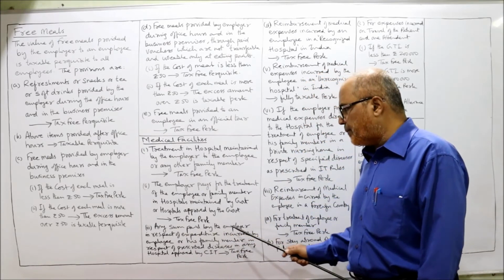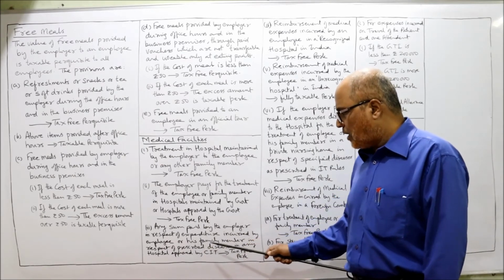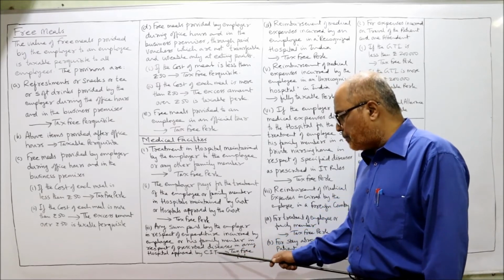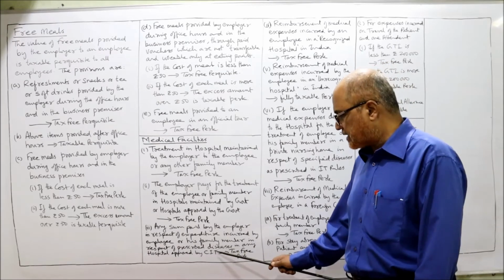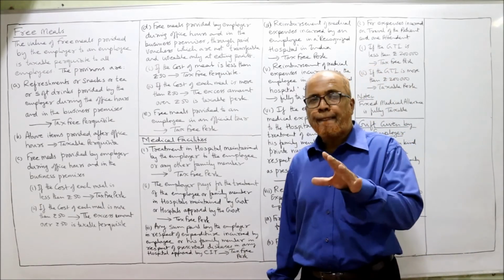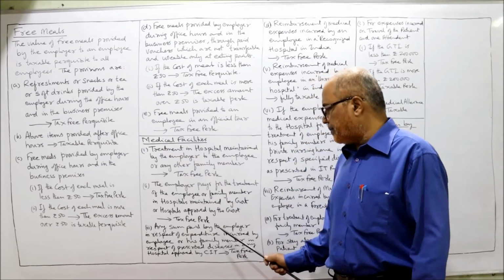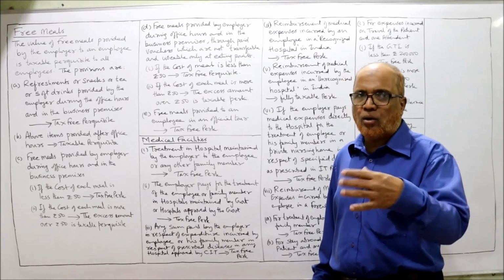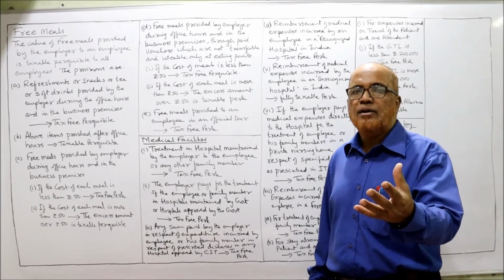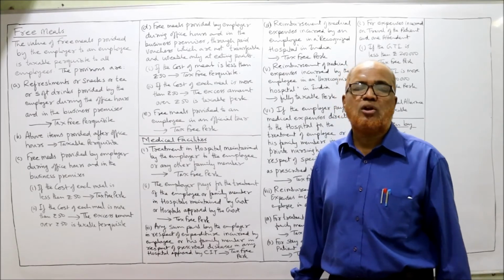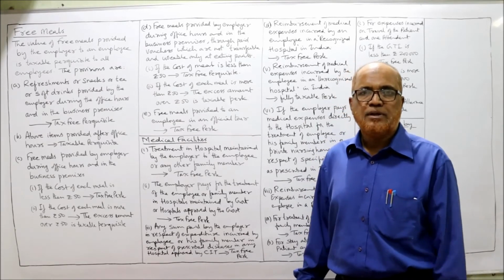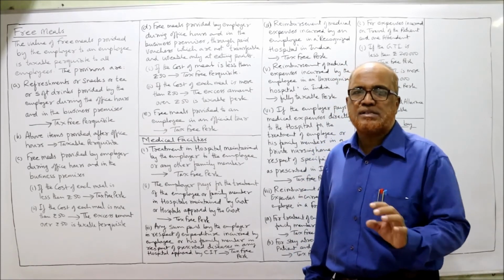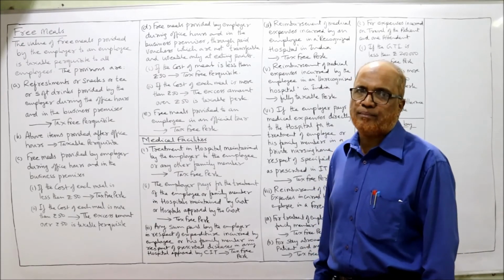Next one: any sum paid by the employer in respect of expenditure incurred by the employee or his family member for prescribed diseases in any hospital approved by the CIT, Commissioner of Income Tax, is a tax-free perquisite. Any expenditure paid by the employer on the employee's health or family members' health in a hospital approved by the Commissioner of Income Tax is completely tax-free, exempted.